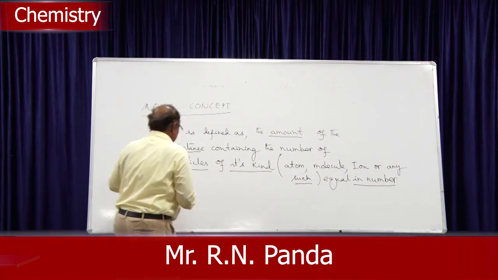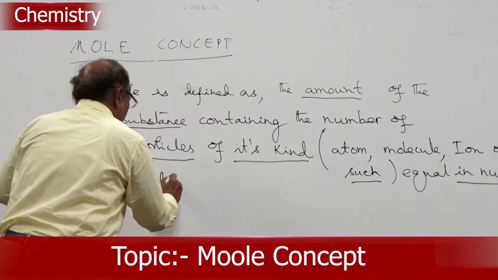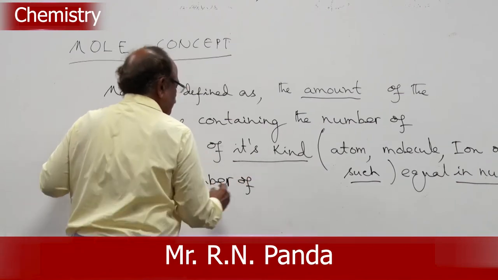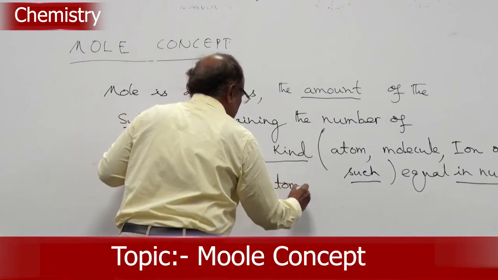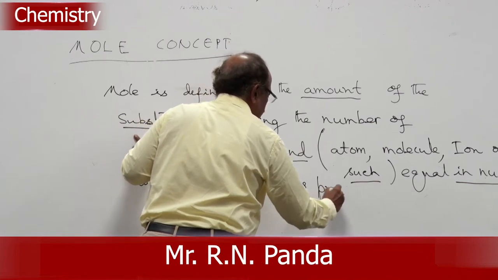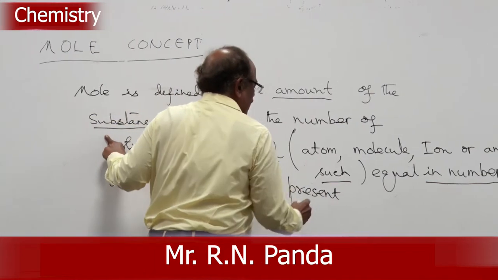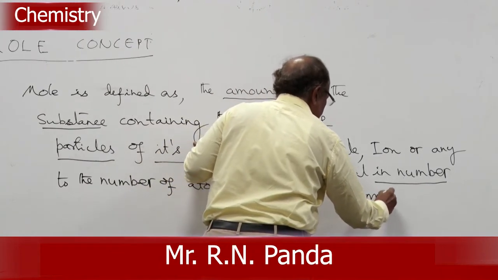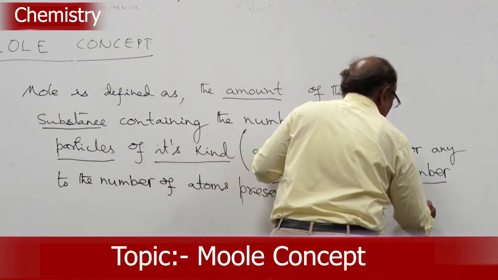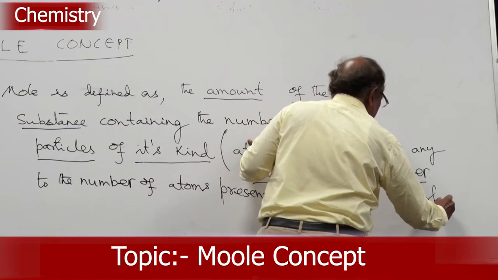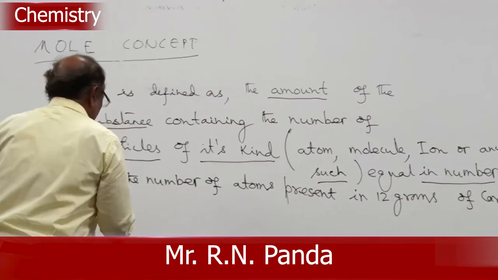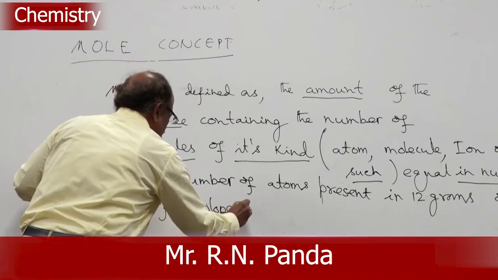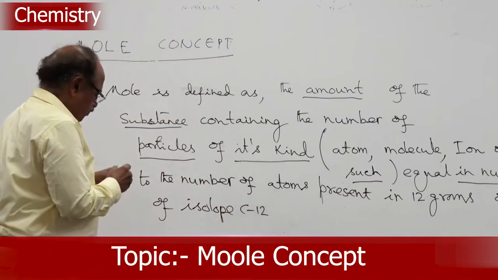to the number of atoms present in 12 grams of carbon, of C12 isotope. So, please read the definition.